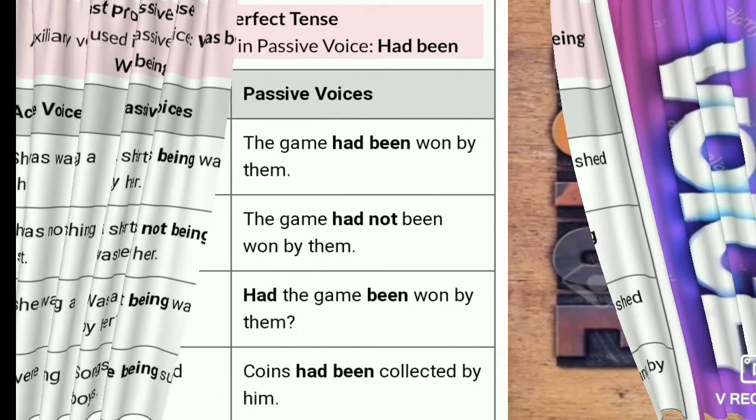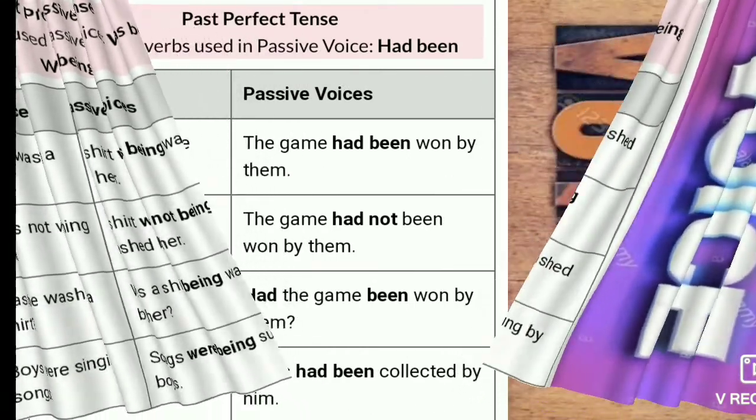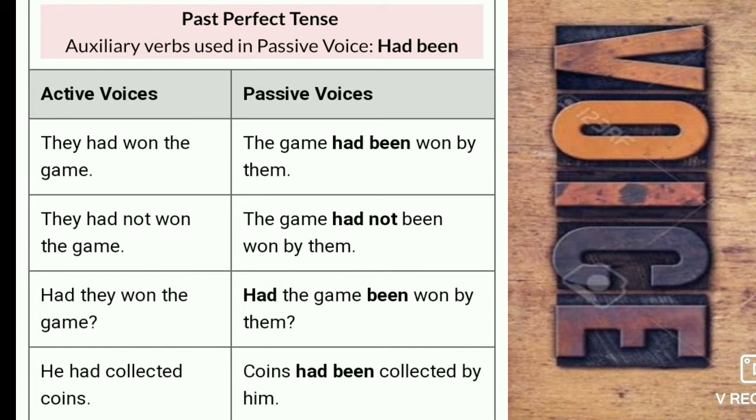And after the simple past, we have the past perfect tense. In the past perfect tense, the structure is had been plus verb 3. They had won the game; the game had been won by them. Negative sentence: they had not won the game; the game had not been won by them. Had they won the game? Had the game been won by them?